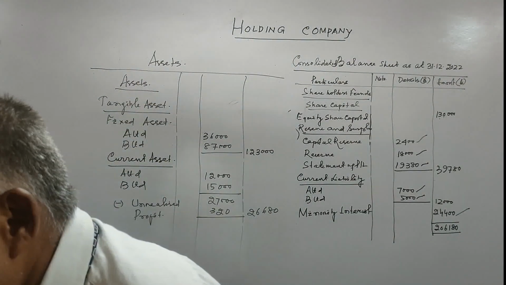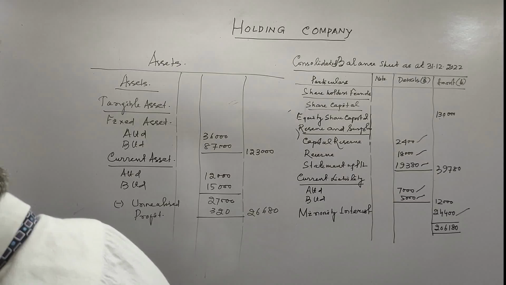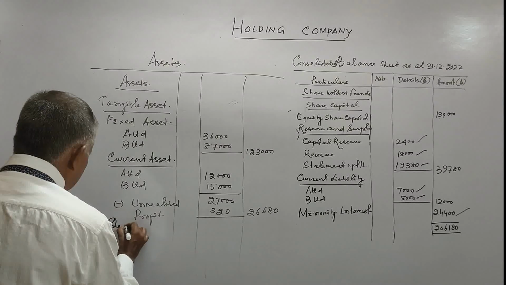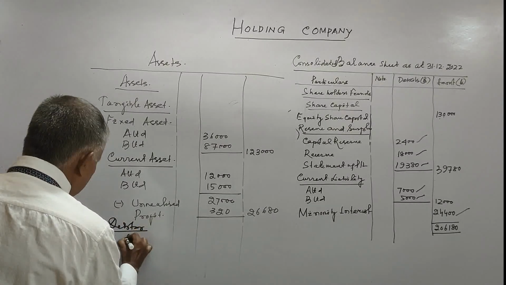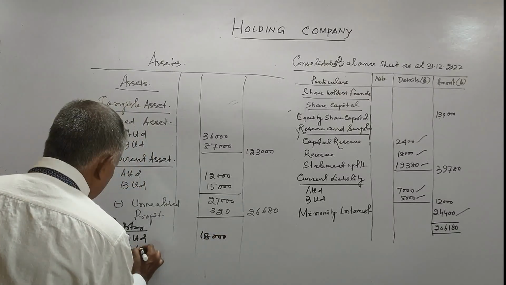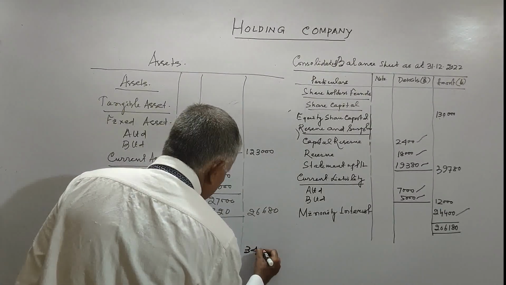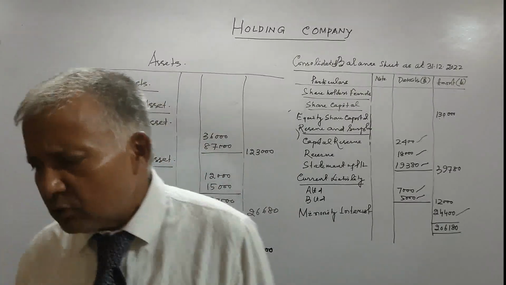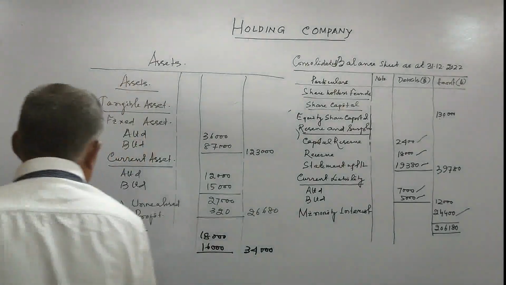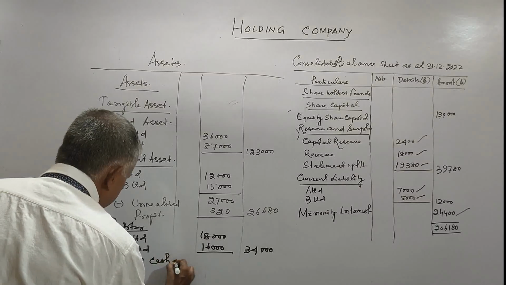Then we are coming to your debtors. Debtors are 18,000 and 16,000. A Limited 18,000, B Limited 16,000, total 34,000. Then we will come to the cash and cash equivalents.